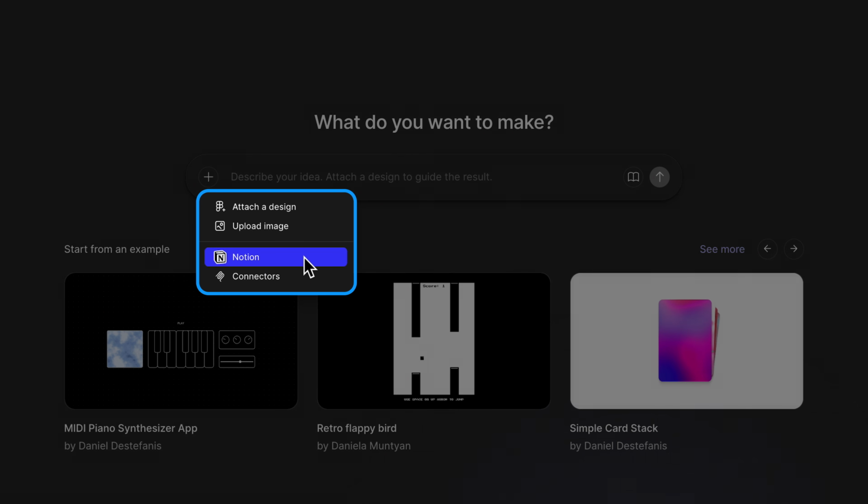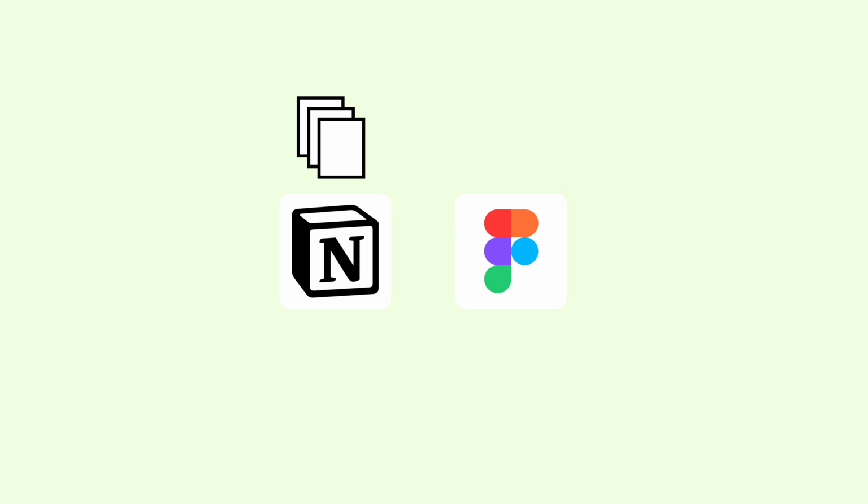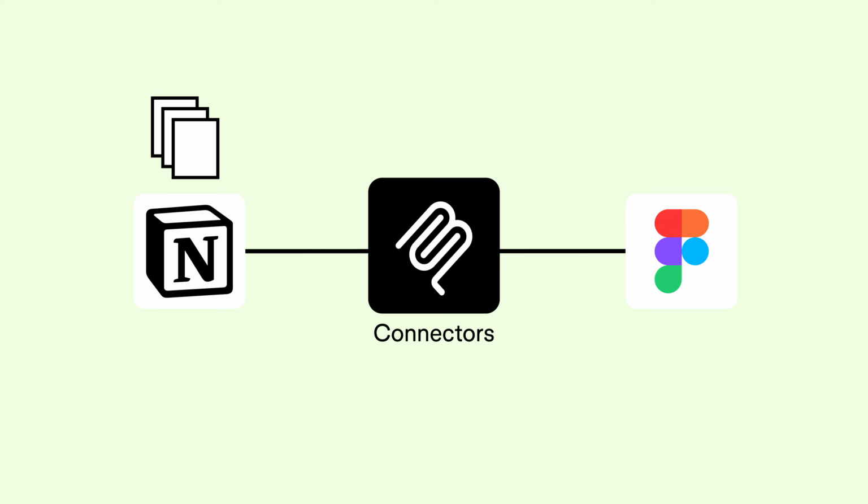Now what? Well, the real value of connectors is how they bridge the gap between individual tools, hence the name, Connectors. For example, if I'm a product manager who uses Notion for project planning, and I want to use my existing PRDs to inform my next Figma Make prototype, I can use the Notion connector to pull that documentation directly into my Figma Make project, rather than copying it over or retyping it manually.